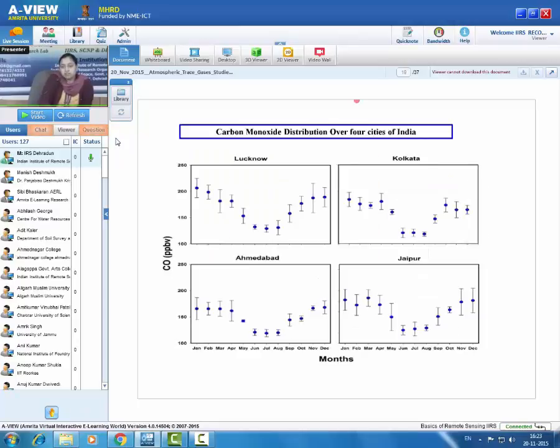The effect of atmospheric boundary layer and transport can be studied when we take specific cities. So we have taken 4 cities over India: Lucknow, Kolkata, Ahmedabad and Jaipur. Again, like the spatial plot, this plot also shows high values during winter and low values during summer.